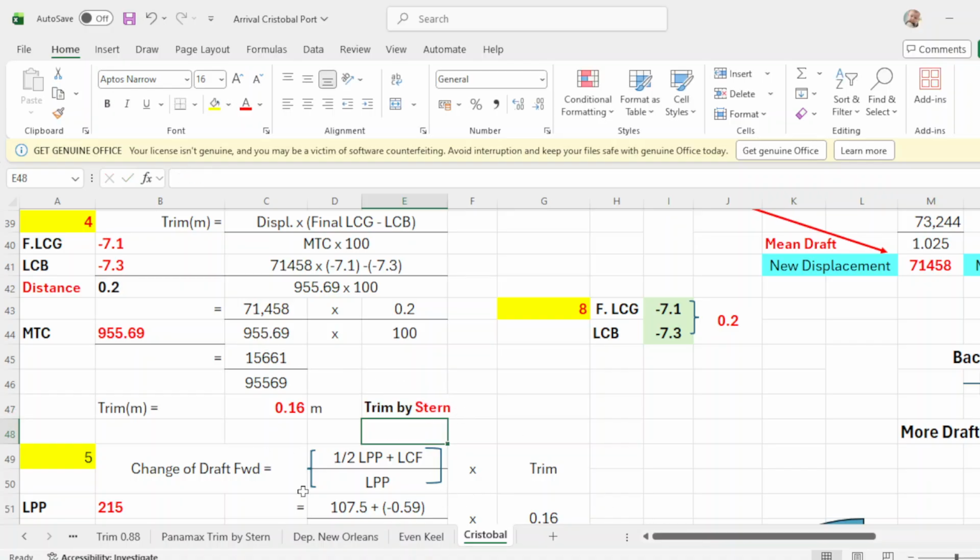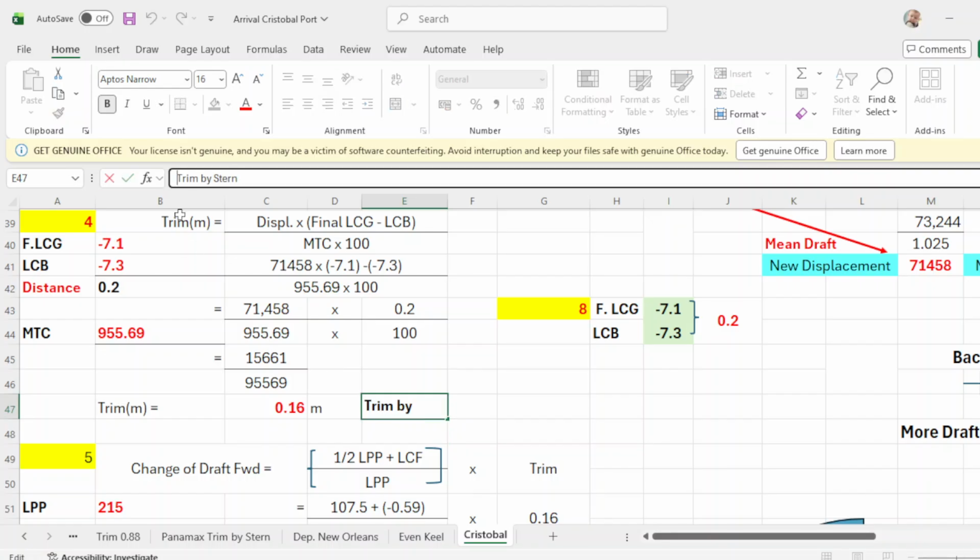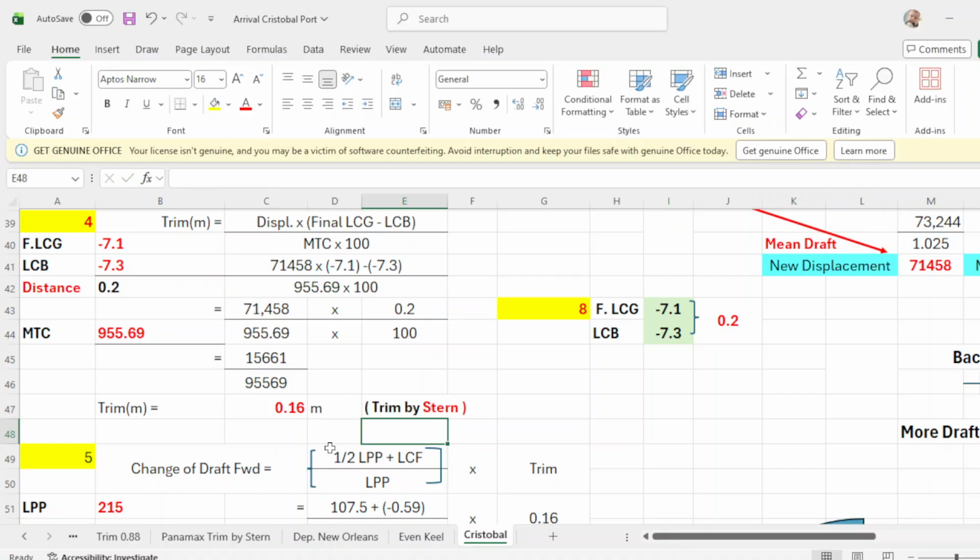So you are trimmed by the stern, okay? So you're trimmed by the stern. Then we go to number 5. This is number 4. Then we go to number 5.